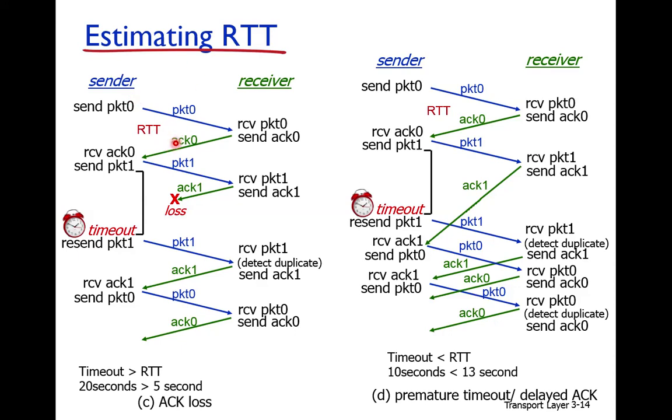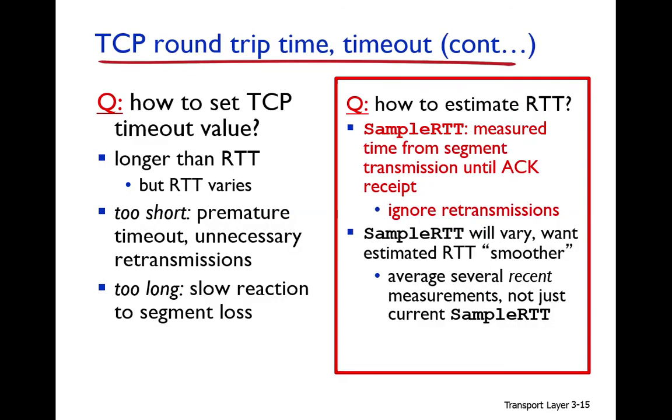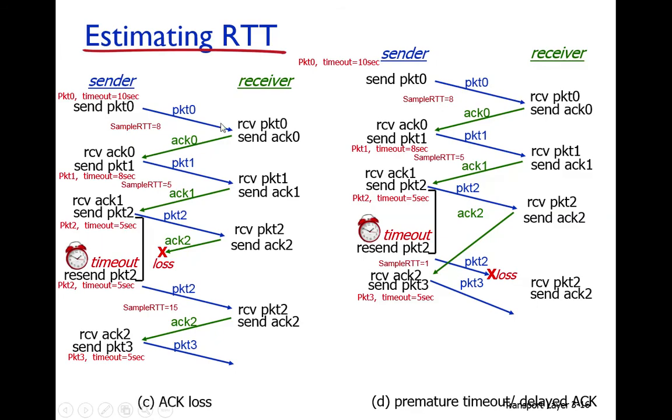So how to compute the RTT? One approach is this: suppose we send packet number 0, it is transmitted and received correctly, and its acknowledgement is sent. We compute its RTT, and this becomes the sample RTT.